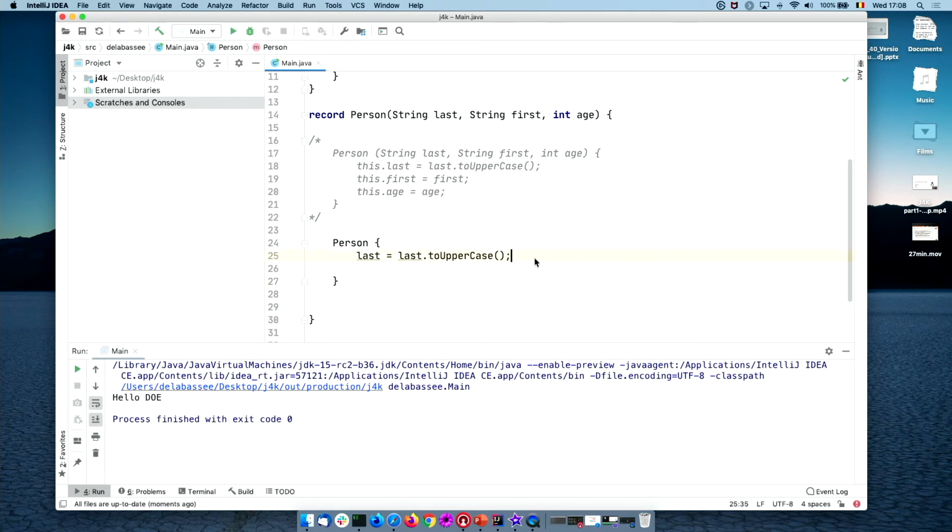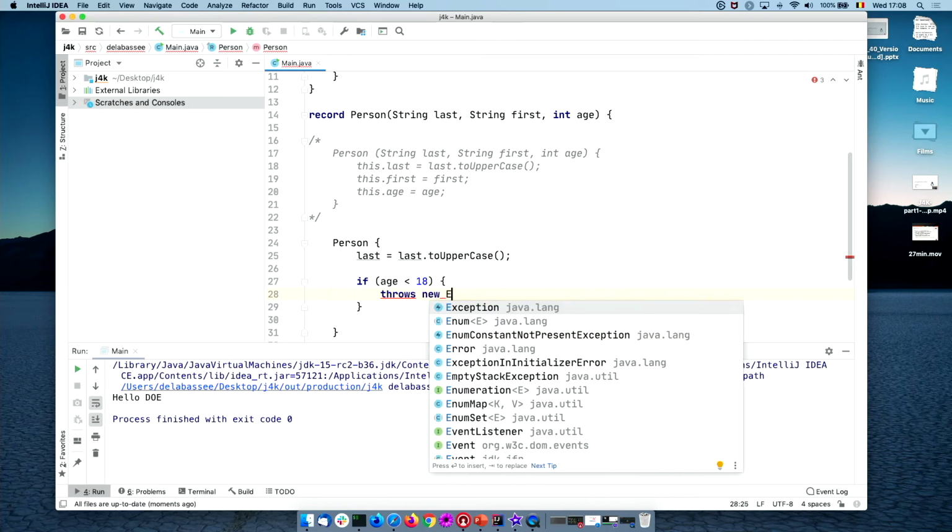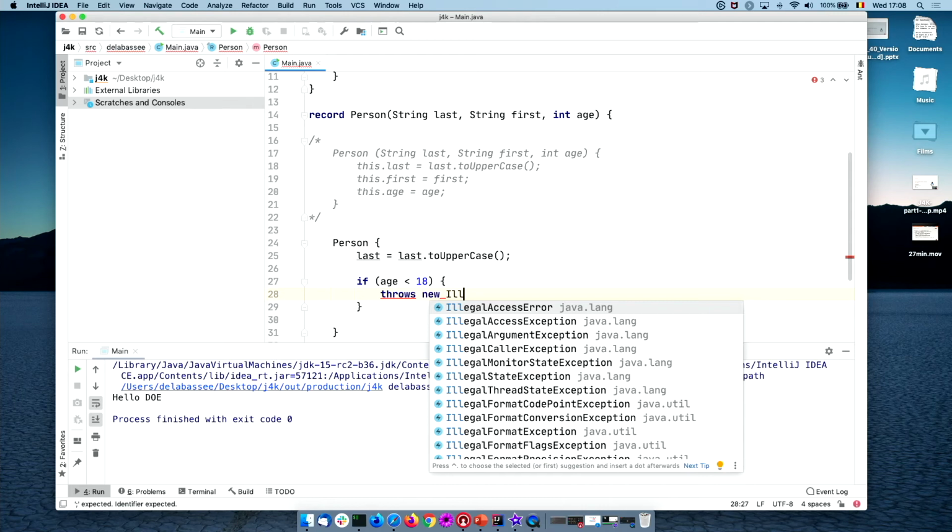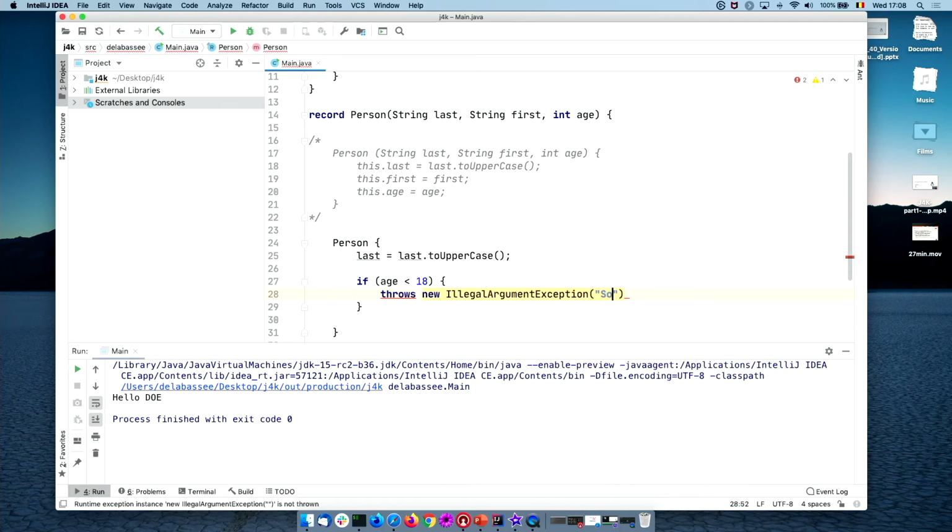We can use the compact canonical constructor to do validation or normalization. So let's say that, for example, we want to do, let's see, some validation on the age. So we only want to have adult employees. So if age is below 18, that's not going to work. So throw new IllegalArgumentException. Sorry, we're only hiring adults at this time.